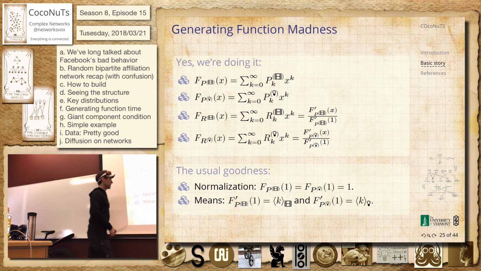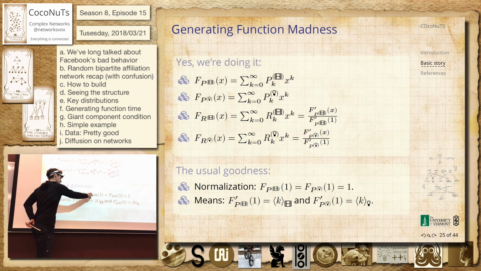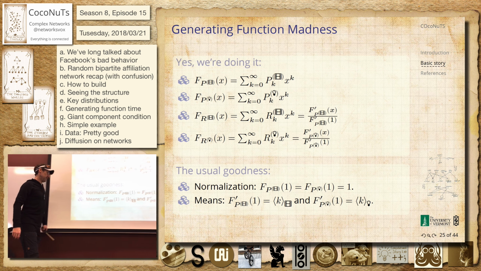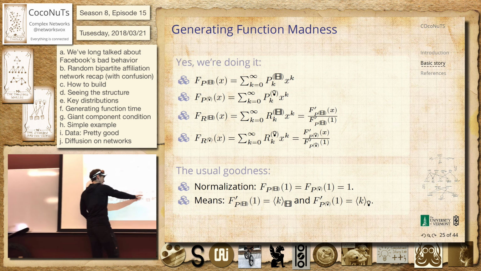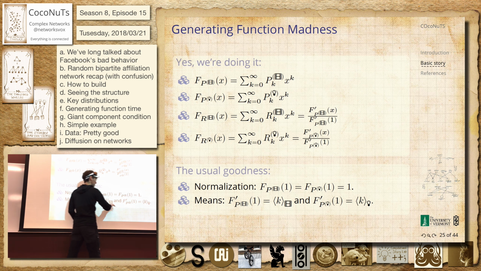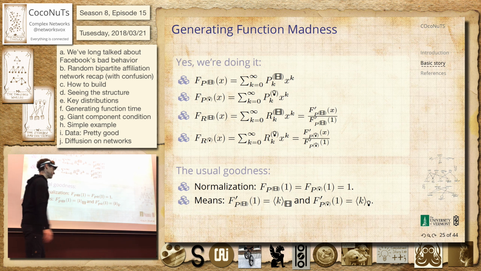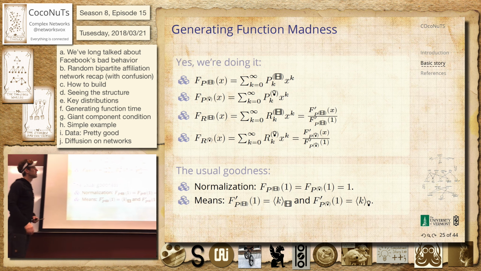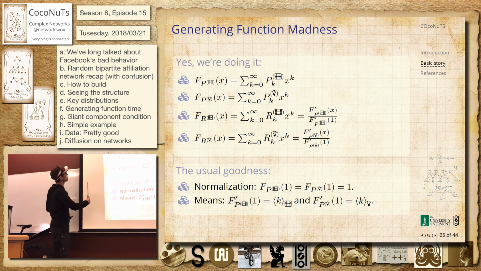We have all these things, the normalization, right? So the total probability is 1. That's what evaluating a generating function at 1 gives you. And the derivatives are averages of whatever the quantity is. And so the average number of tropes that a story contains, and the average number of stories a trope is in. The first derivative is the generating function evaluated at 1. I know, words, it's great.